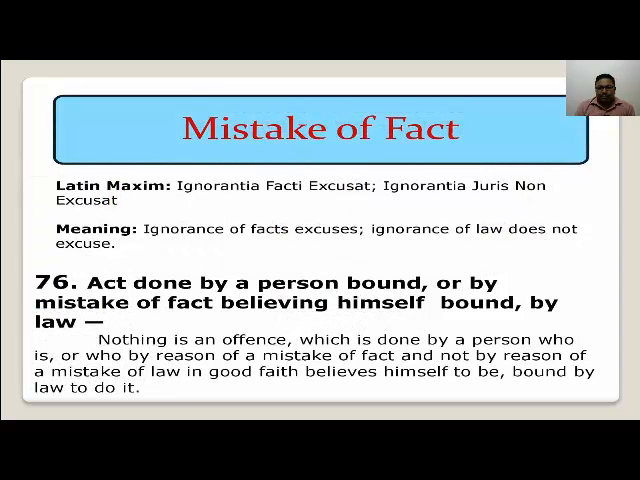So what is mistake of fact? Mistake of fact is a mistake done regarding understanding a particular fact. Here is one Latin maxim which tries to explain this defense in a very exhaustive manner. It says that ignorantia facti excusat, ignorantia juris non excusat. That means ignorance of fact can be excused, but ignorance of law does not excuse.